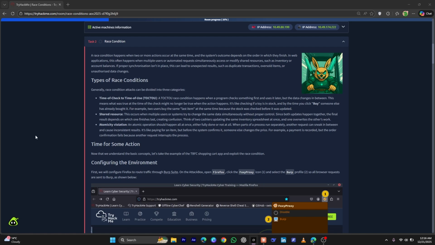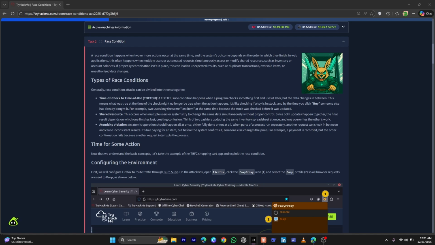And the third one is atomicity violation. Atomicity means either it happens all at once or it does not happen at all, like all or nothing. So if the actions do not happen all at once, there could be some other action that can jump in between and mess things up. A very simple example of this is that buying one toy should be all or nothing.